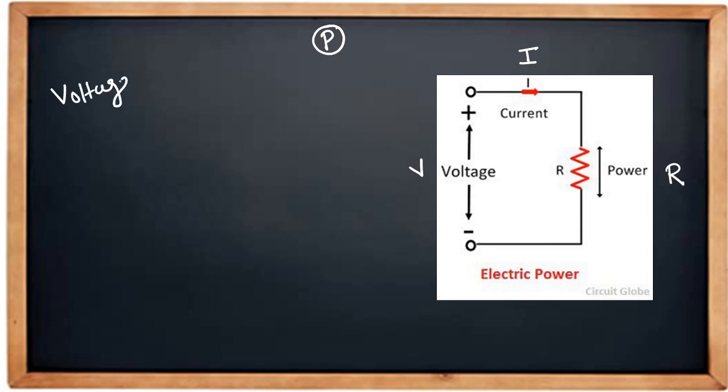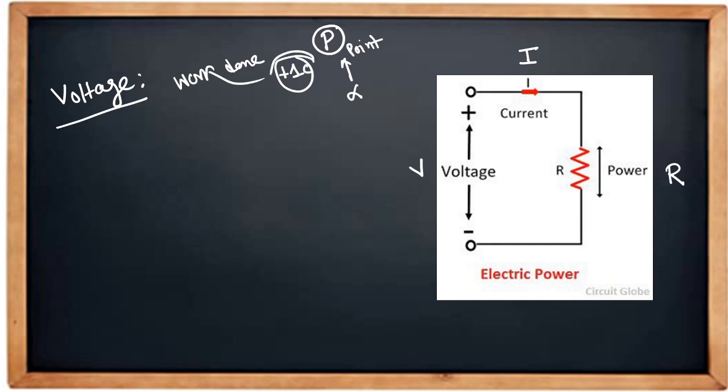We have learned that the work done to carry 1 coulomb charge from infinity to some point is called the voltage. How much work we have to perform to carry plus 1 coulomb charge, that is voltage. So we can say work done to carry plus 1 coulomb charge is V.